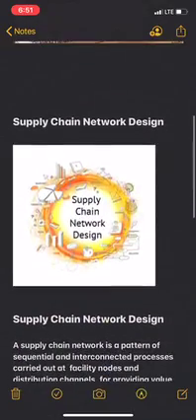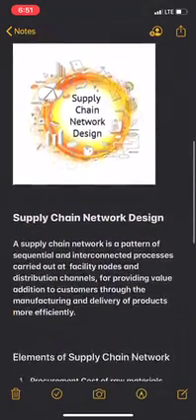First, let's see what is supply chain network design. A supply chain network is a pattern of sequential and interconnected processes carried out at facility nodes and distribution channels for providing value addition to customers through the manufacturing and delivery of products more efficiently.